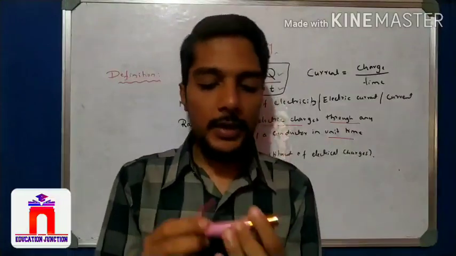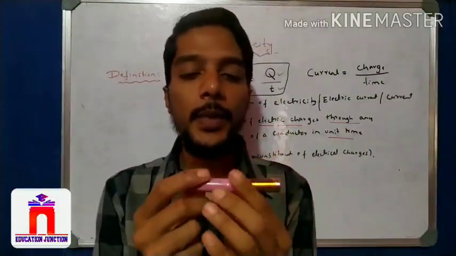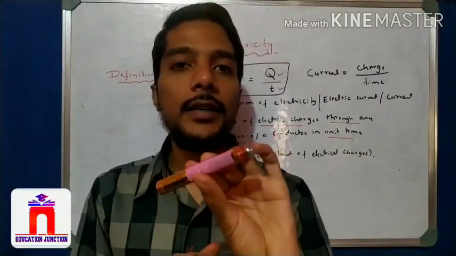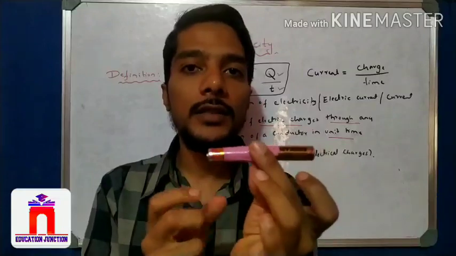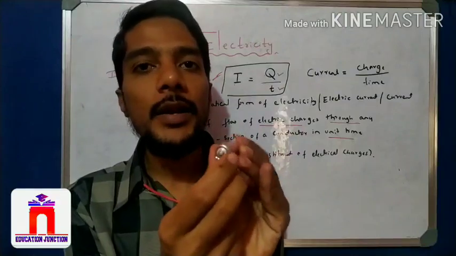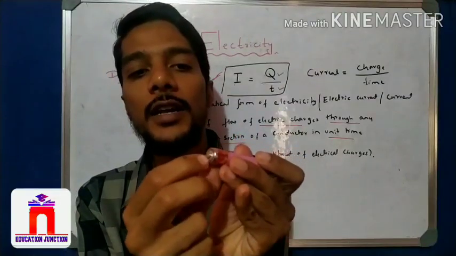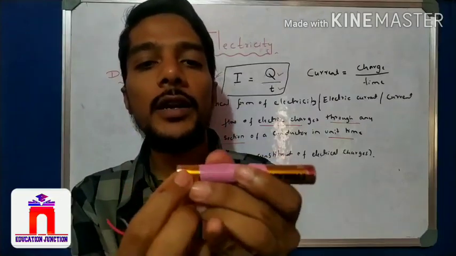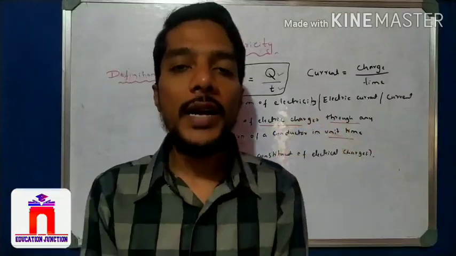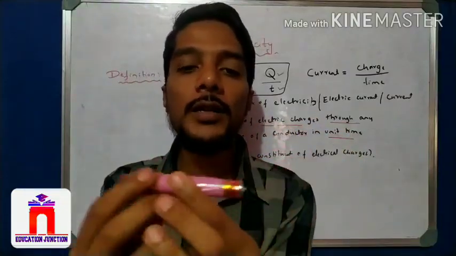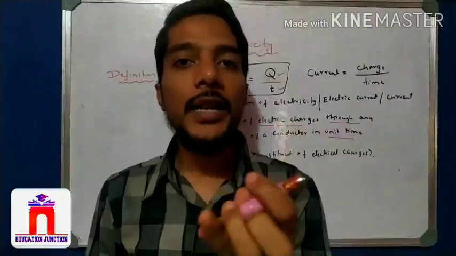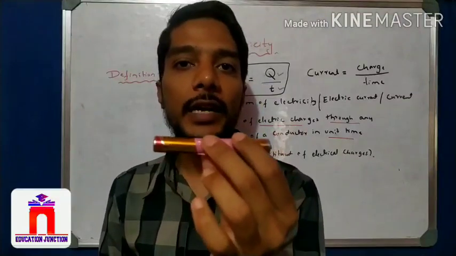Now see, this is a source of current, the battery, and it has the charges. And we know from the lower classes, in 6th class, there are two types of terminals on the battery. This is the plus terminal, where some bulb-like structure is there, and the flat one is the negative terminal. So a battery has two terminals, one negative and one positive. So what is a battery? A battery is a source of electricity, which has the electrical charges.